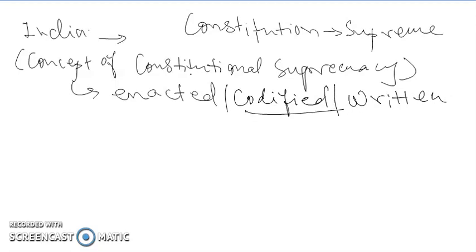It is federal in structure. So we follow the concept of constitutional supremacy. So in India, the constitution is supreme.